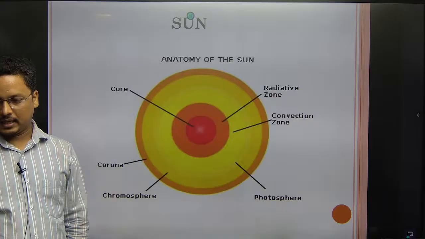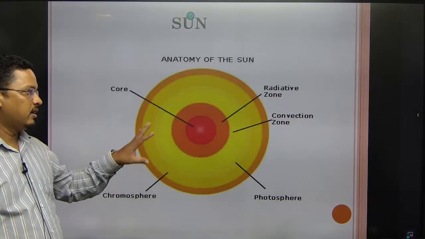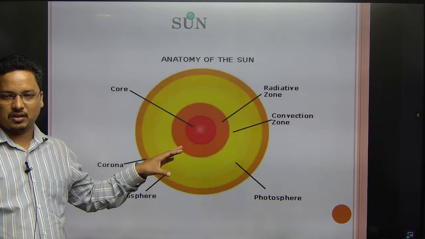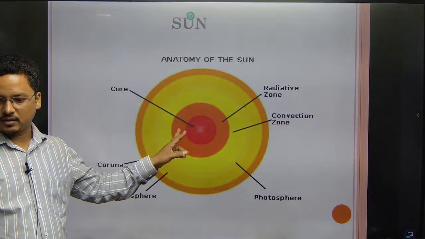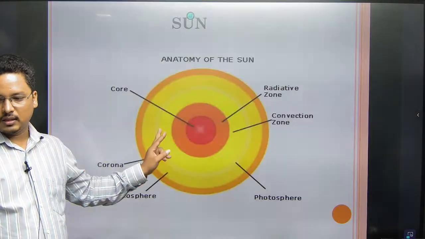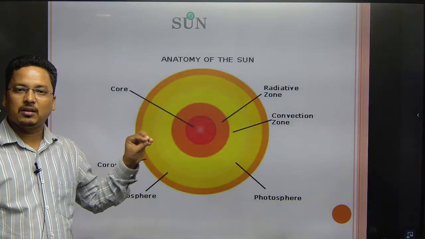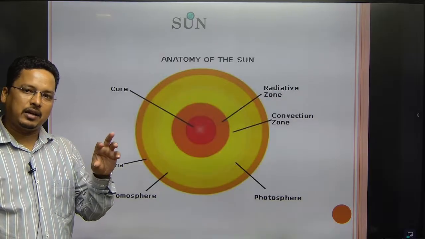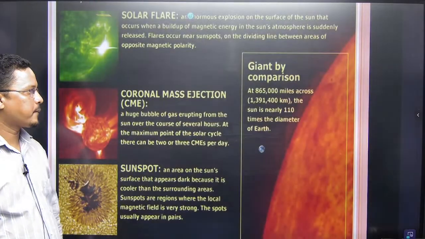Now, the sun has 99.9% of the total mass of the solar system. That is also there.